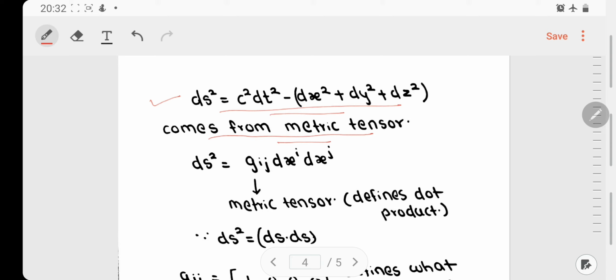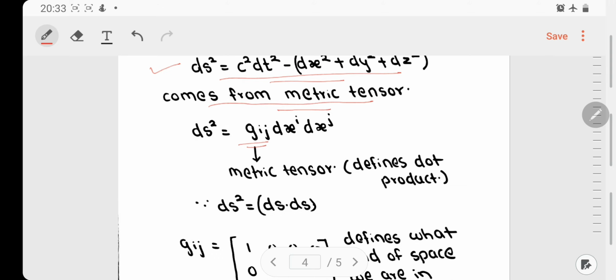For now, just consider that this tensor is something that you can represent in terms of a matrix because it is a rank 2 tensor. I'll take the lectures on tensors later, and for the time being, just consider that this is a rank 2 tensor, that is g_ij, the metric tensor. You can represent it as a matrix.